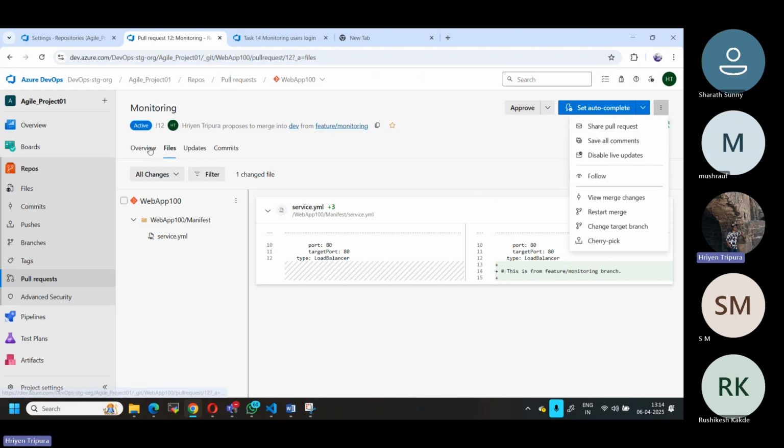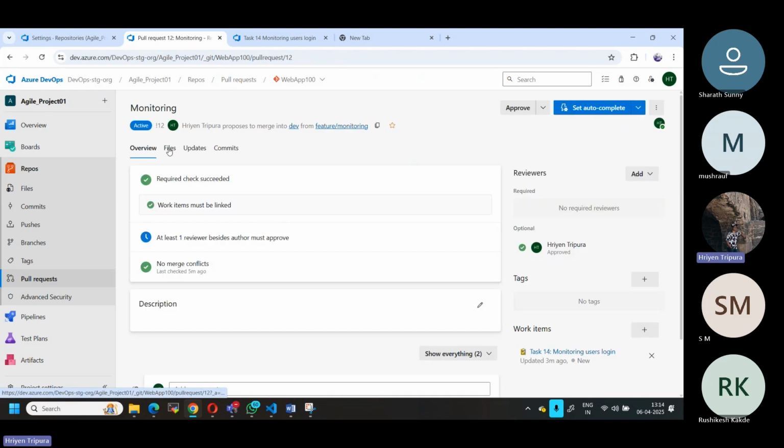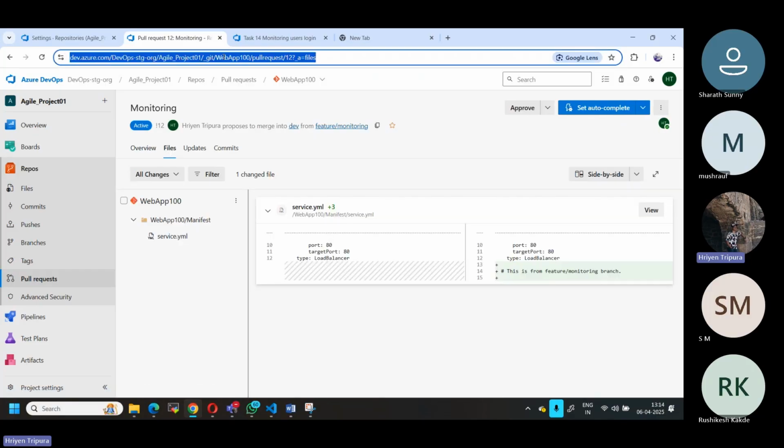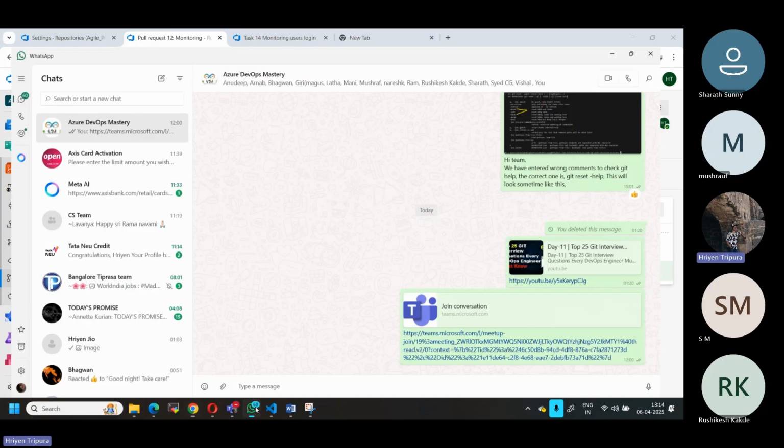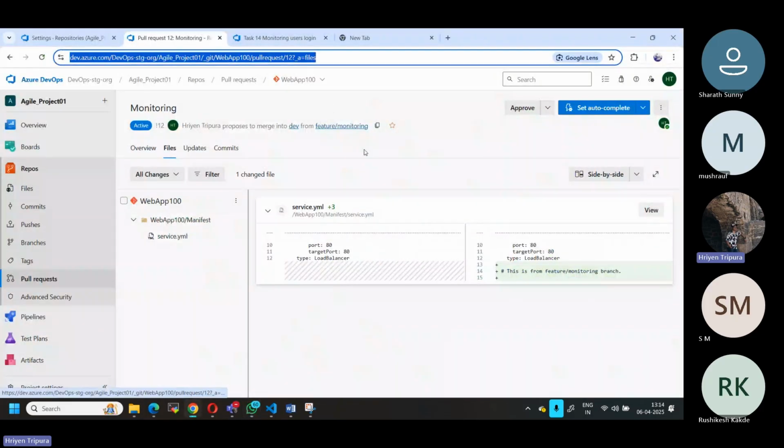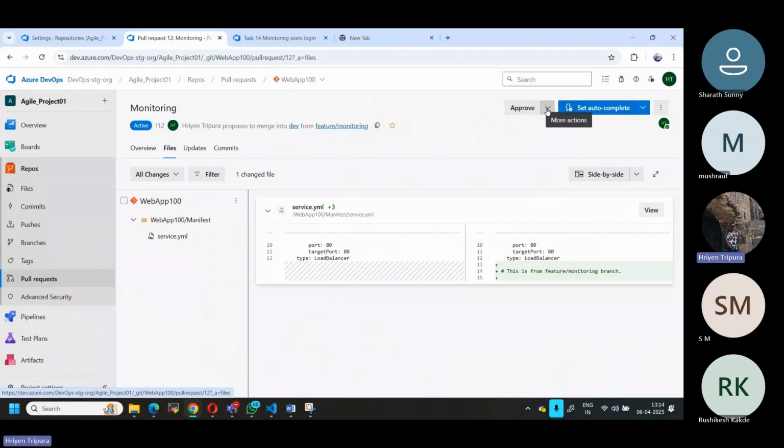Otherwise, as I told you, you can copy this link and share it with somebody in whichever team tool you are using. Then they can click this link, see this page, and approve it. But as I told you, I will just approve it.